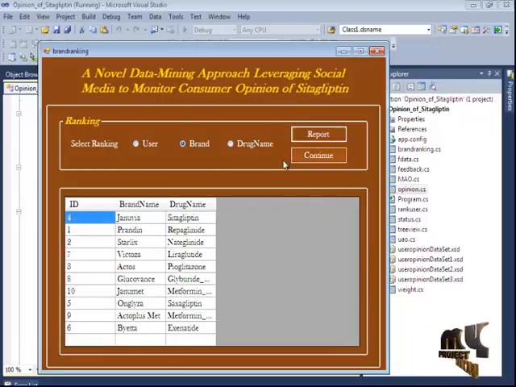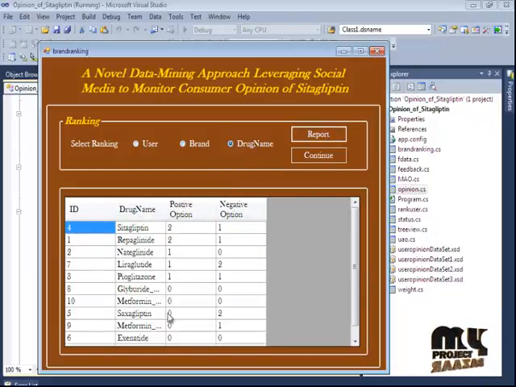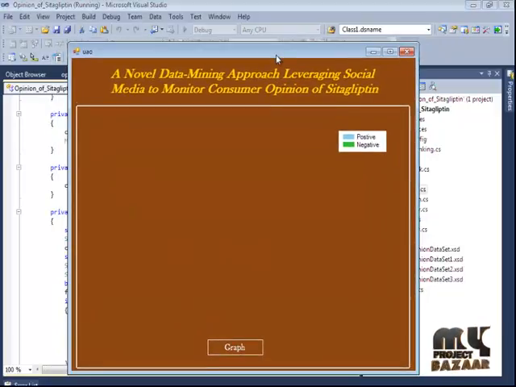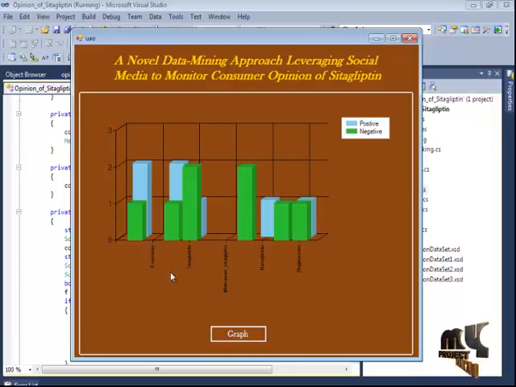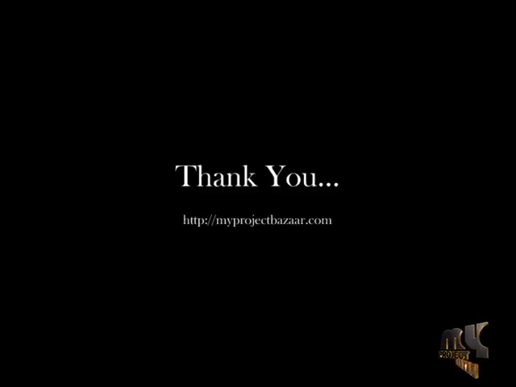The user is ranked based on the count of opinions, and the brand on the number of positive opinions. The drug name is ranked on the number of positive opinions, and then display the graph. The graph is used to compare the positive and negative opinions for each drug name. This graph is used to analyze which drug customers responded to more. Thank you.